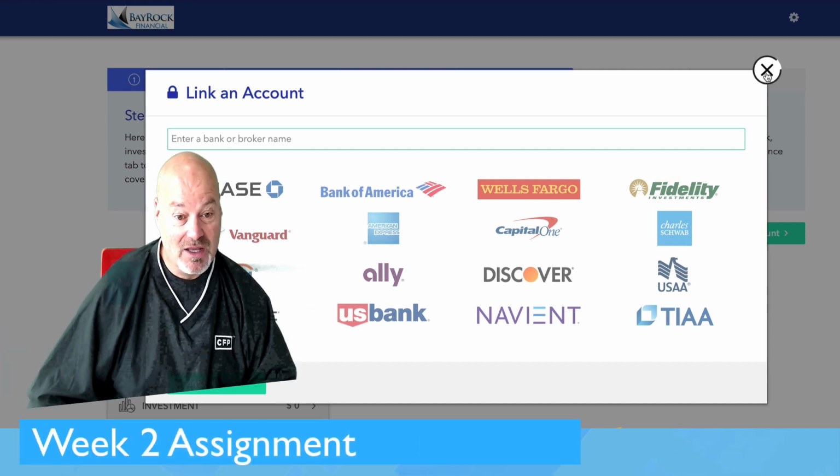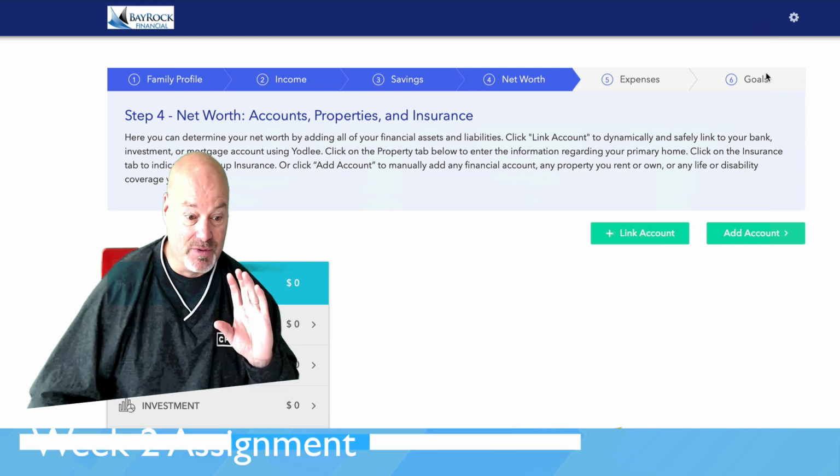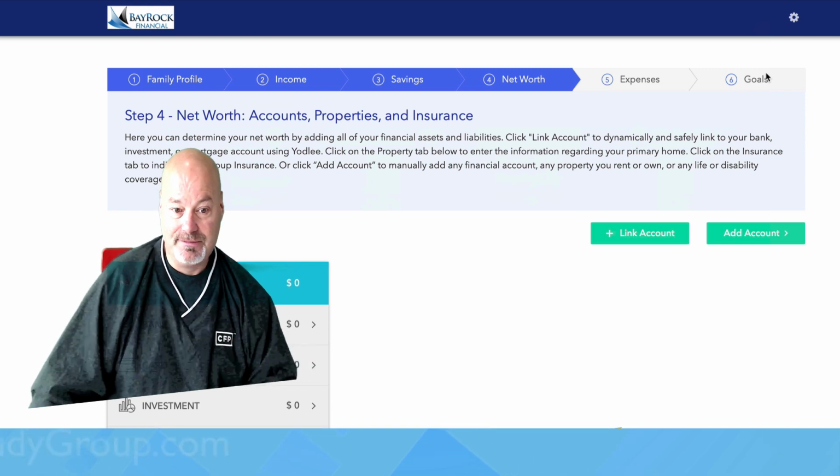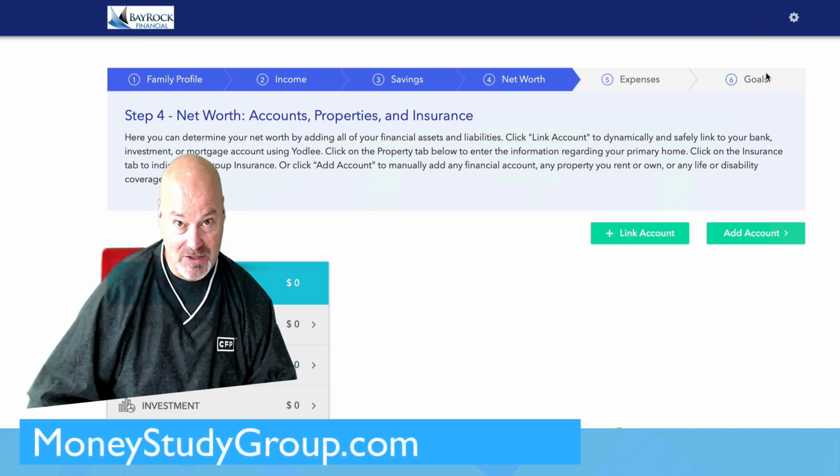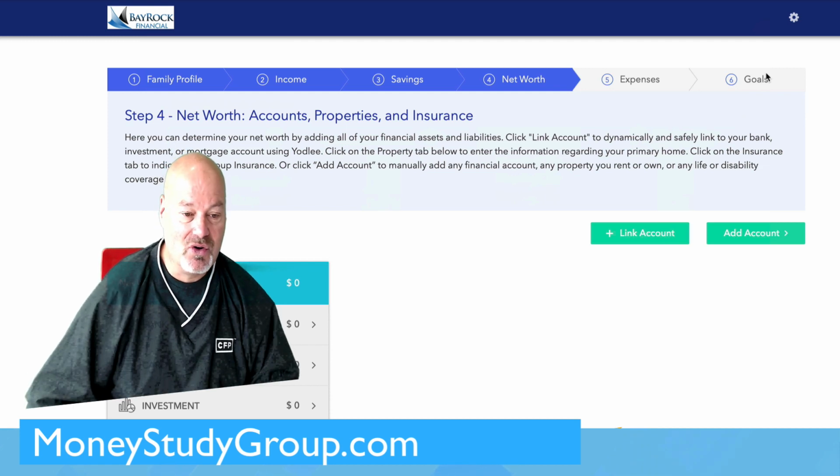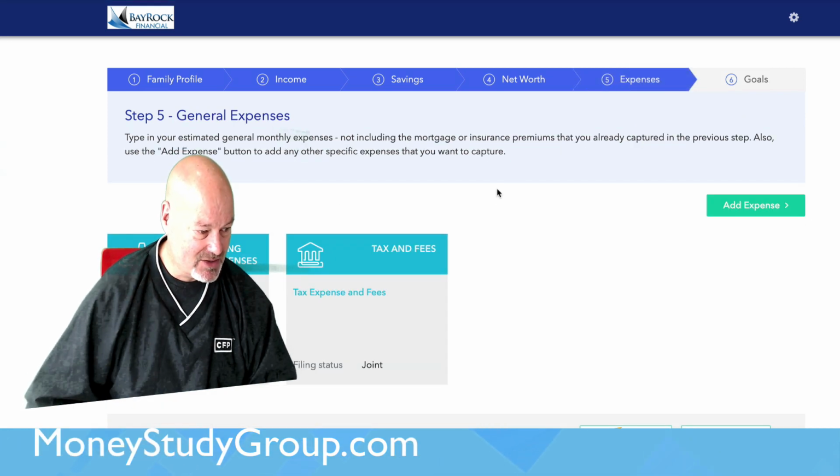This is, first of all, a professional, pro-level, expensive premium feature, so you're getting this as part of your course. So then we'll go to expenses.